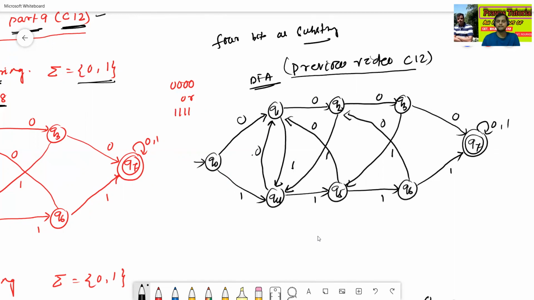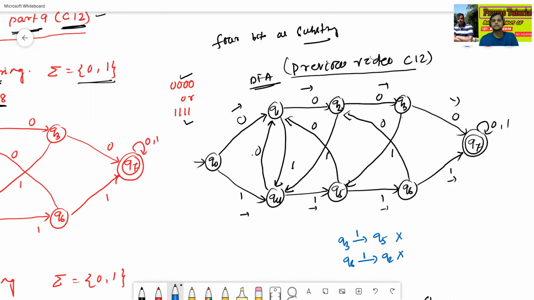What are the mistakes here? 4-bit means either 4 zeros or 4 ones as a substring. So what was the mistake? The mistake is the transition from Q3 to Q5. This was one mistake, and the other mistake is the transition from Q6 to Q2. This was also a mistake.